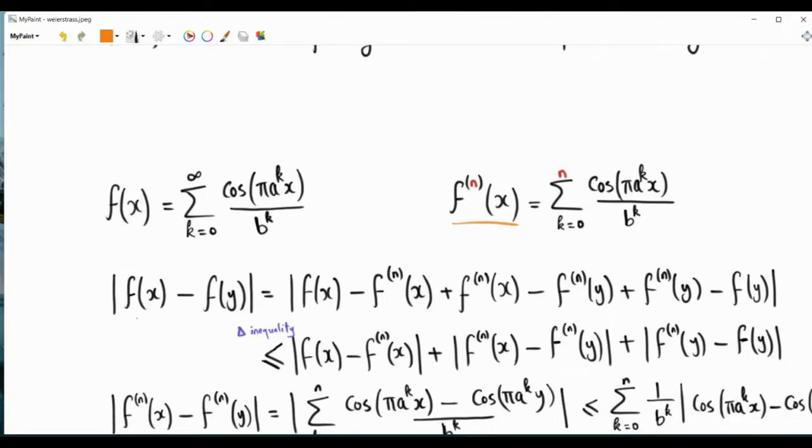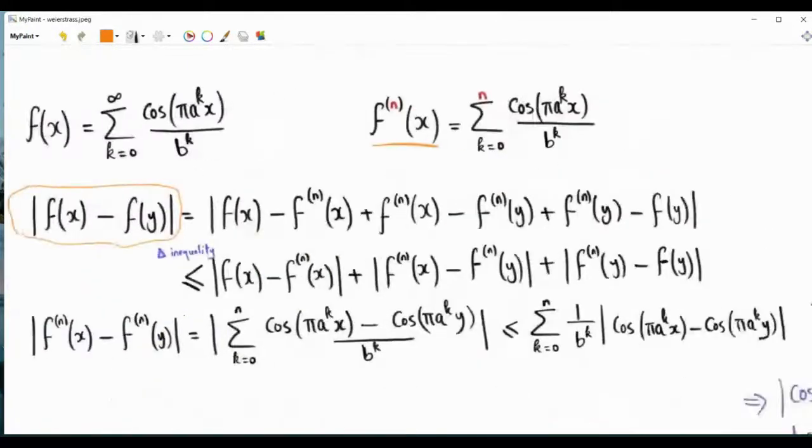Our interest now is to show that by choosing x and y close enough, we are able to make this absolute value less than any arbitrary positive number epsilon.